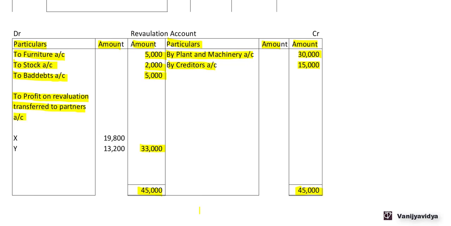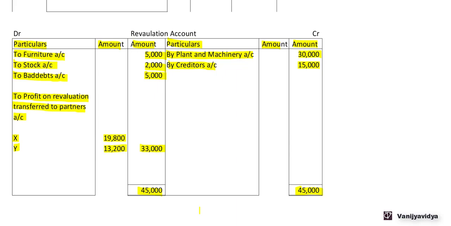So this 33,000 needs to be distributed between X and Y in the ratio of 3:2. The 3/5 of 33,000 will go to X and 2/5 of 33,000 will go to Y. The entry for this will be revaluation account to X capital account 19,800 to Y's capital account 13,200.